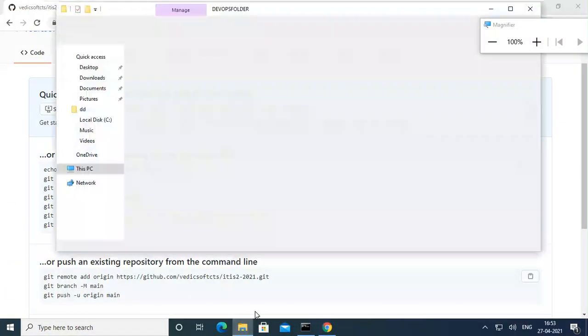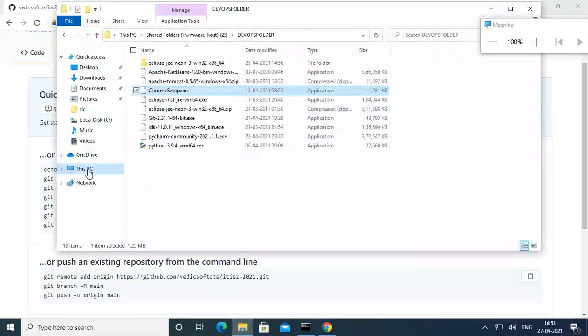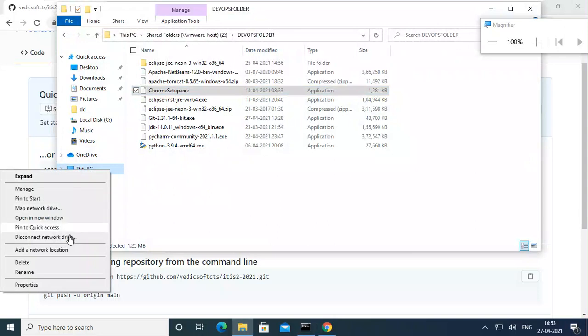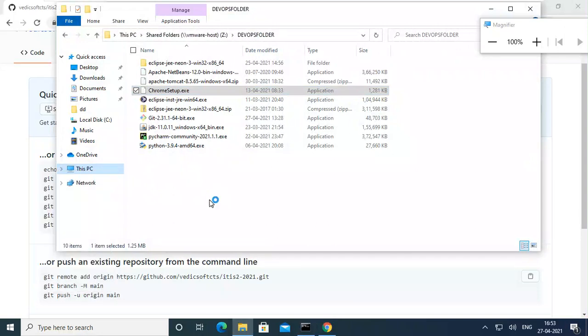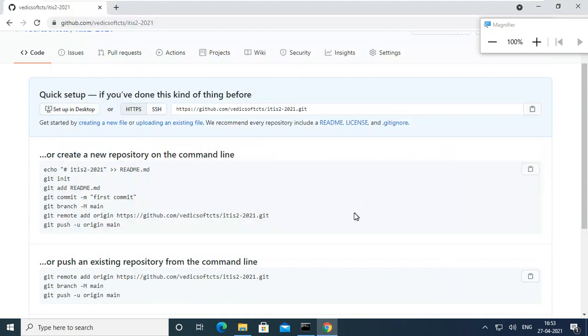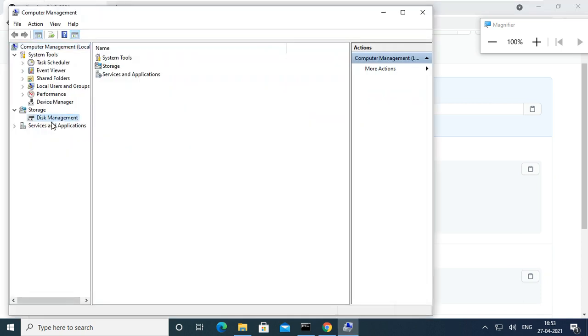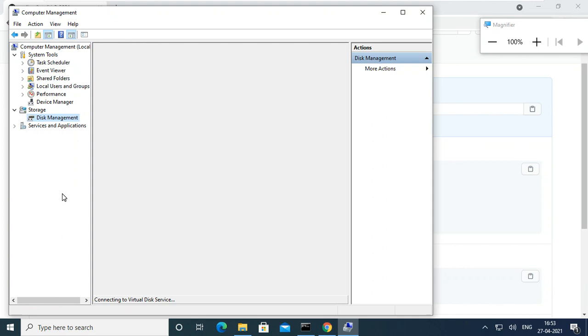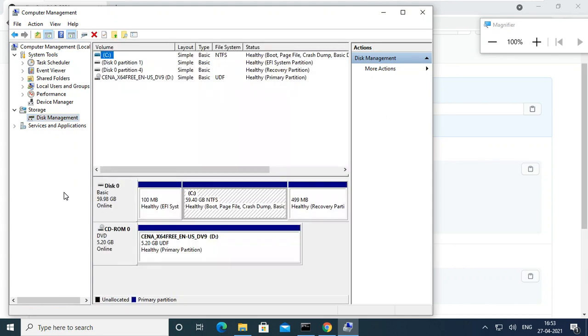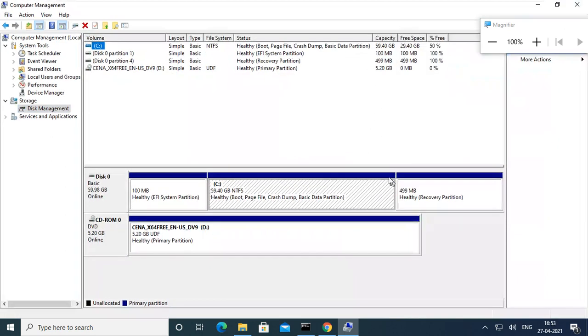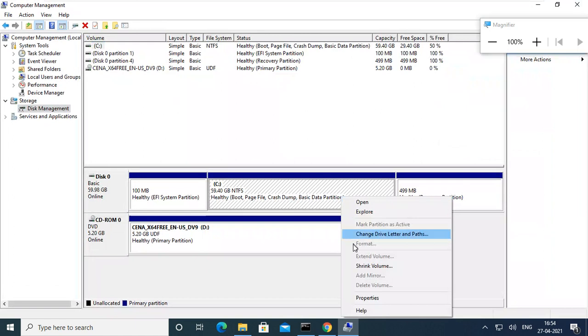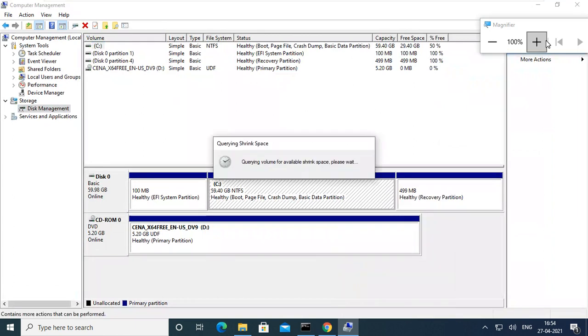Okay, so we'll see how to do it, guys. I don't want to put everything in the C drive, so I will create a new drive. Already I have only a single C drive. So I will put everything in the G drive, which is better for the next practicals also. Shrink volume.